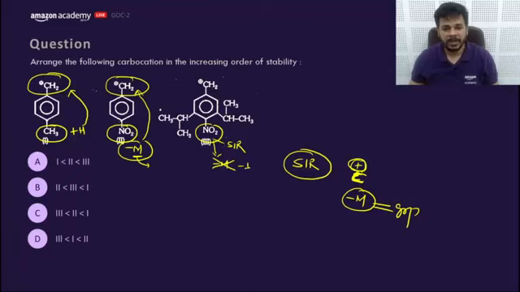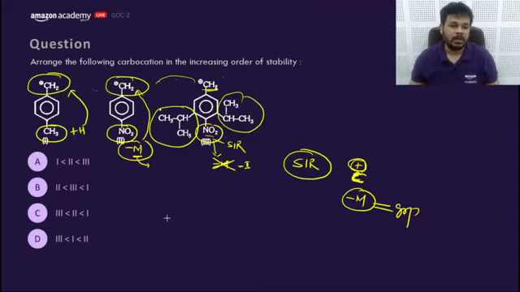It will show only minus I because of these bulky groups, which will throw this NO2 out of the plane of the benzene ring. So no resonance effects, only minus I. That means this positive charge would be relatively more stable than the second one. So the stability order would be first, and then third, and then second. The answer would be what? B. B. Absolutely correct. AP says C and then B. Wow.